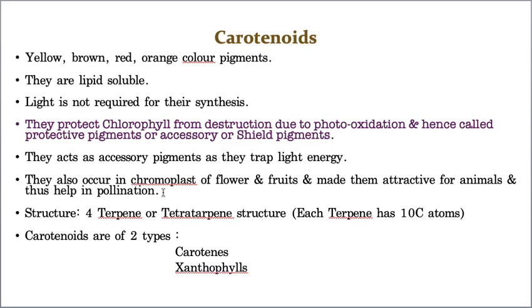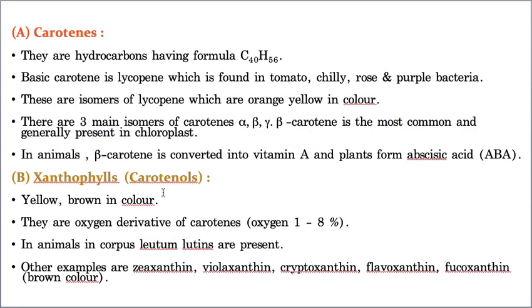Now let us take one after one, okay? Now, the first one is carotenes. The carotenes are hydrocarbons having the molecular formula C40 H56. And the basic carotene is lycopene. Lycopene, we are eating daily. The most commonly existing form of carotene, we all eat every day. How are we eating it? Tomatoes, and we are eating chilies. In that chili and also these tomatoes, the carotene form that you can see is nothing but lycopene, okay?